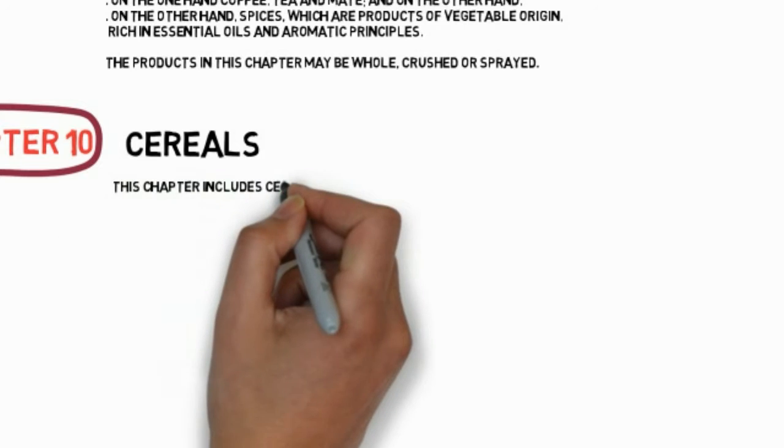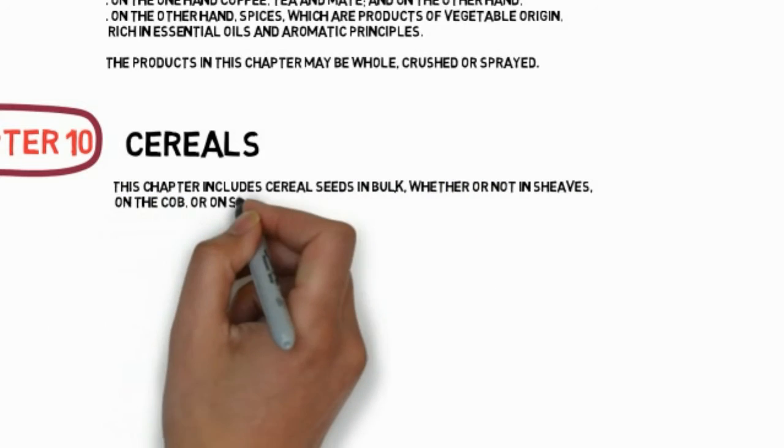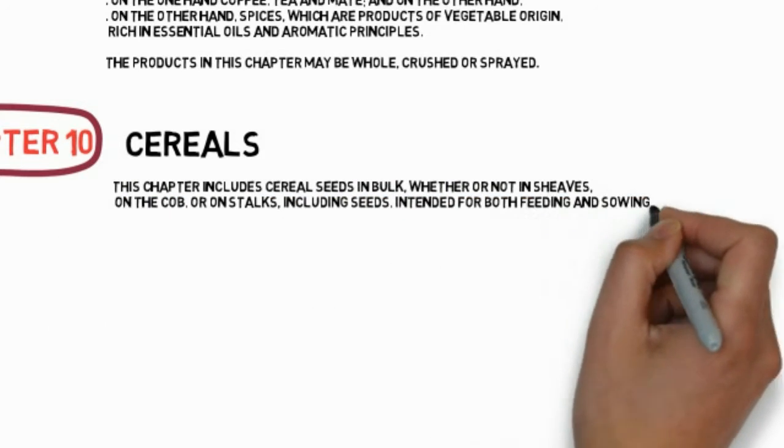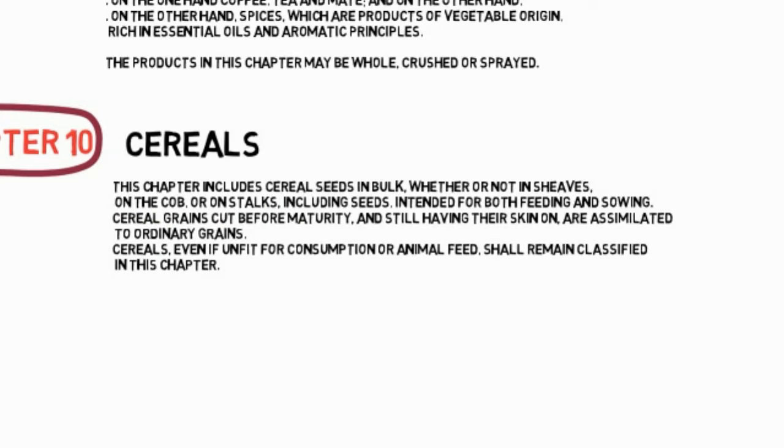Chapter 10: Cereals. This chapter includes cereal seeds in bulk, whether or not in sheaves, on the cob, or on stalks, including seeds, intended for both feeding and sowing. Cereal grains cut before maturity, and still having their skin on, are assimilated to ordinary grains. Cereals, even if unfit for consumption or animal feed, shall remain classified in this chapter.